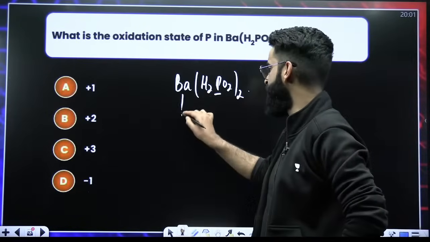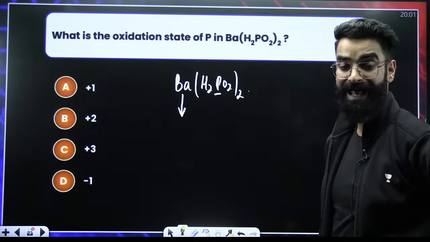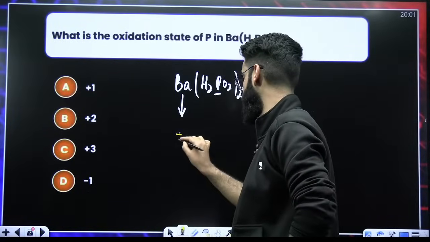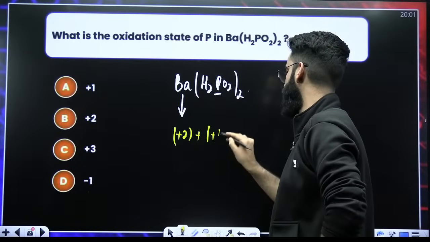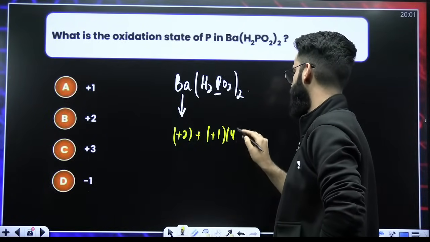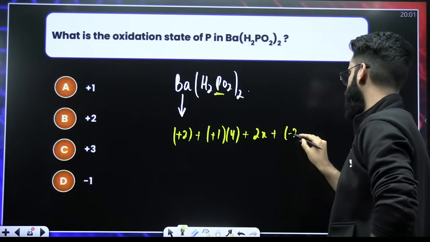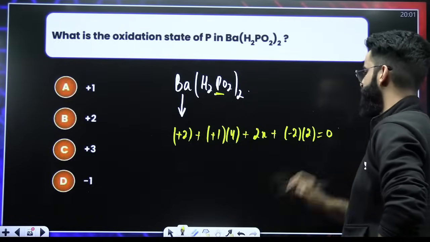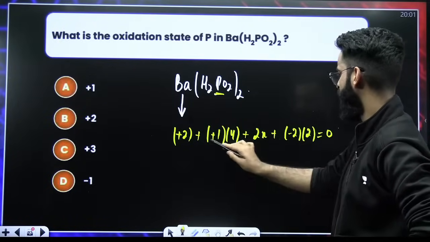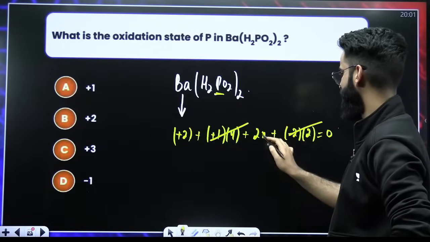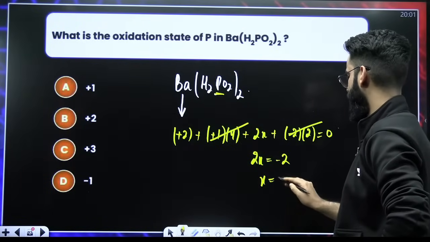See guys, barium is from group second, and your group second elements, your alkaline earth metals, show +2 oxidation state. So barium is going to show +2, right? Hydrogen will show +1. How many hydrogen atoms do you have? 4 hydrogen atoms. Let the oxidation state of phosphorus be X, which makes it 2X. Let the oxidation state of oxygen be -2, and there are 2 oxygen atoms. Net charge is 0. Now it's just a matter of calculation, nothing else, right? So this is -4, and this 4 gets cancelled out. So 2X will come out to be -2. So X value will be -1.